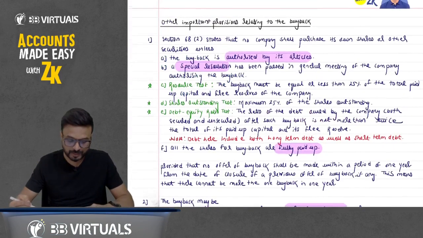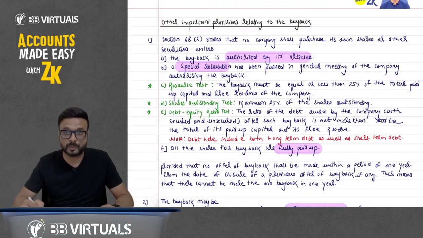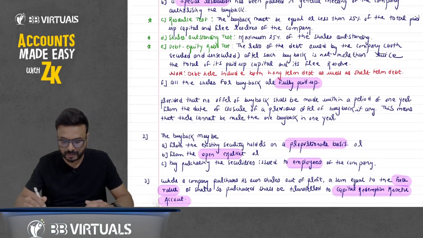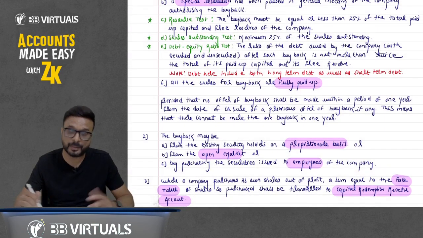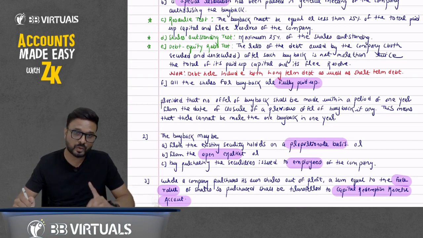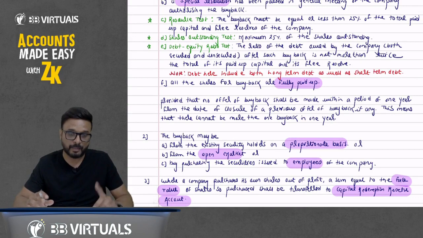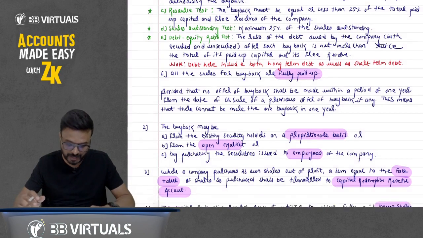Now, some important points: the buyback should be authorized by the articles. There should be a special resolution passed. And points C, D, E, we will discuss later. The shares that we are going to buy back should be fully paid up shares. And in 1 year, we can do only one buyback. There should be a gap of 1 year for every buyback.